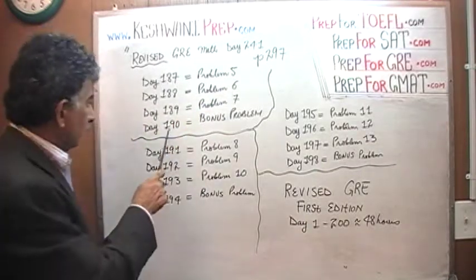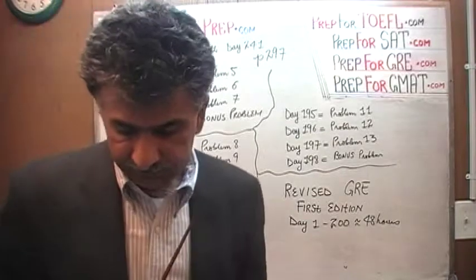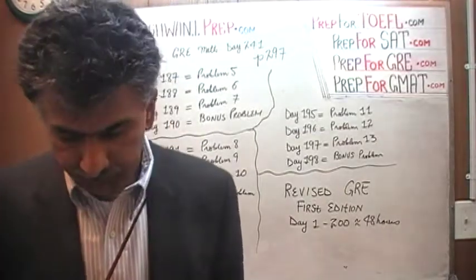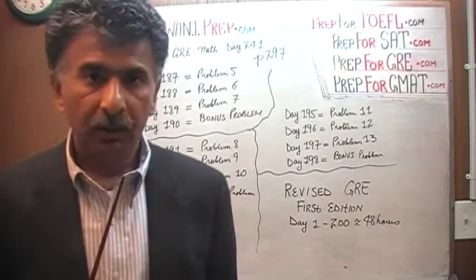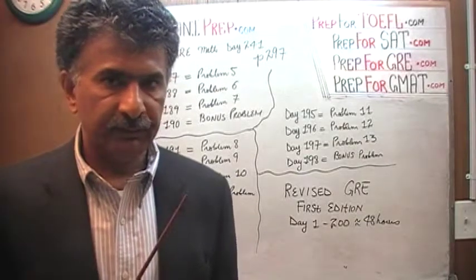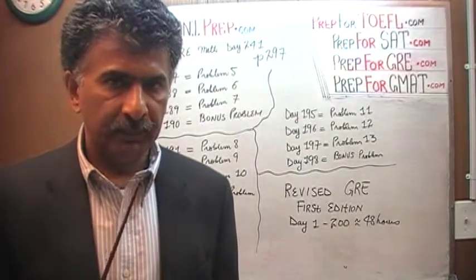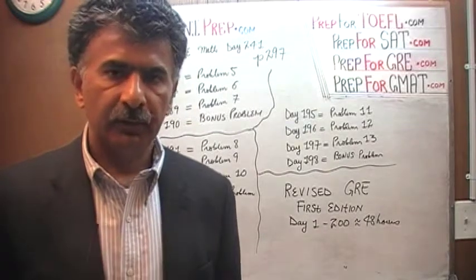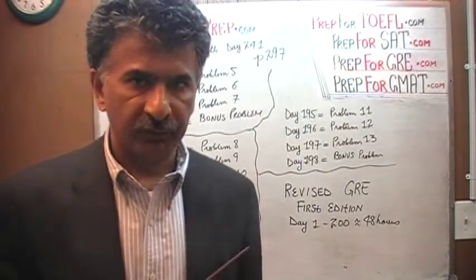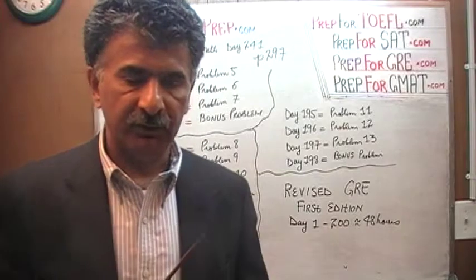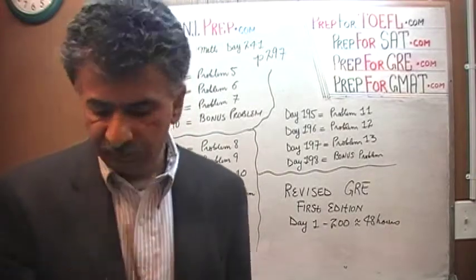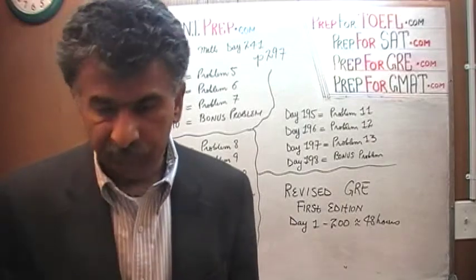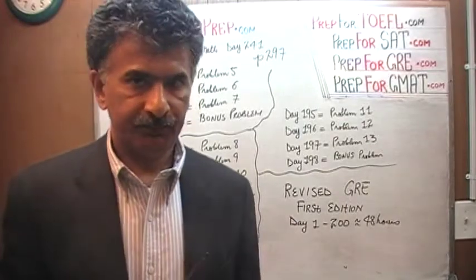On day 190, I did a problem similar to problem number 7. If you have the book in front of you, turn to page 297 and you'll see what I'm talking about. In problem number 7, a person named Martha goes to a movie with 4 of her friends. So there are 5 people. The question is, how many different ways can you seat these people if Martha insists on being seated in the center?